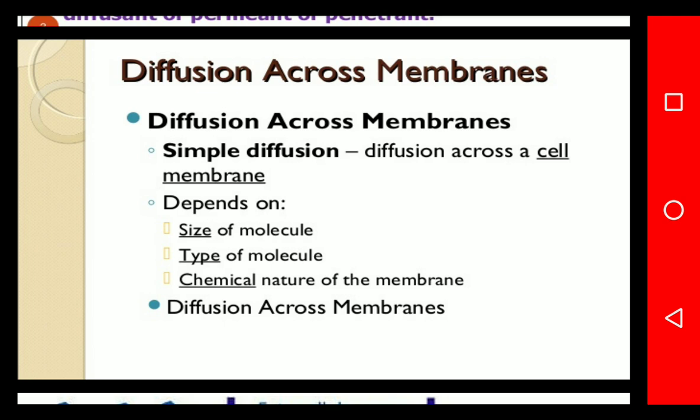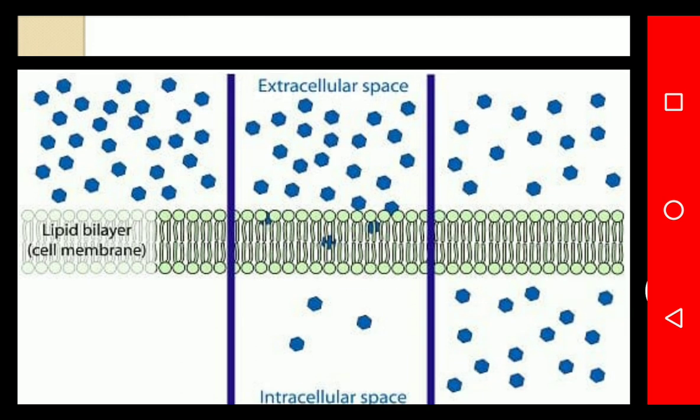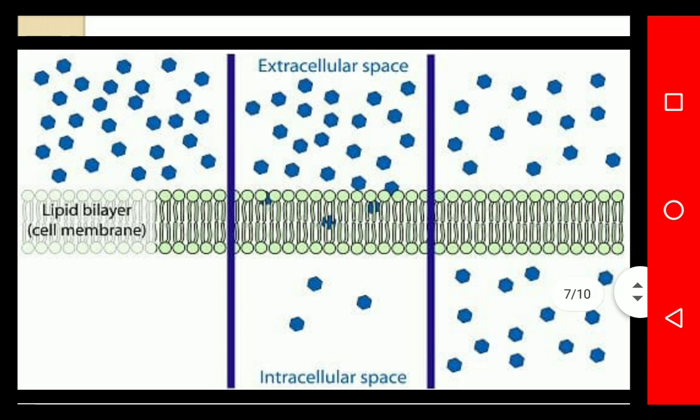Then the second type, diffusion across the membrane, is explained by the following diagram. In this diagram, the extracellular space and intracellular space are shown. The lipid bilayer is present in the middle of this diagram. In the extracellular space, we are seeing different molecules present on the lipid bilayer, or we can say the cell membrane.